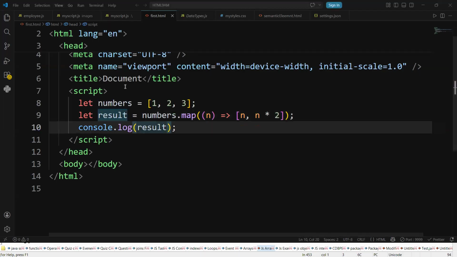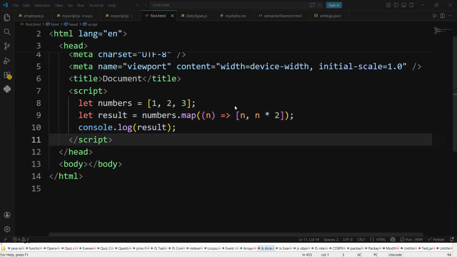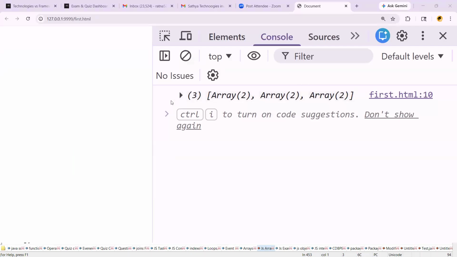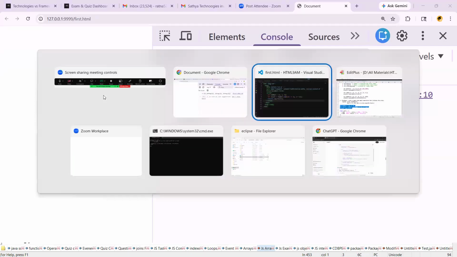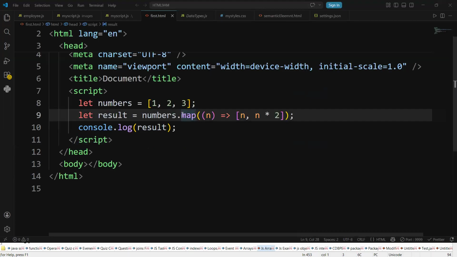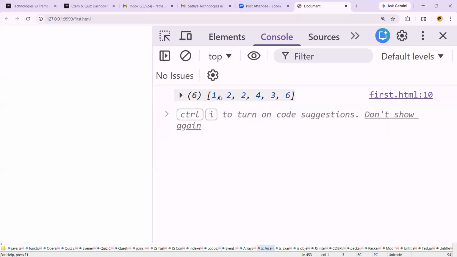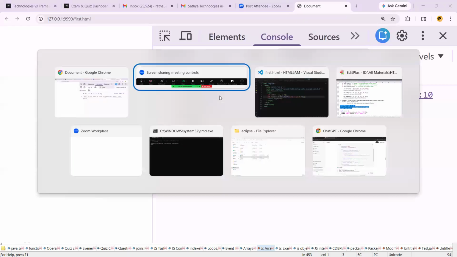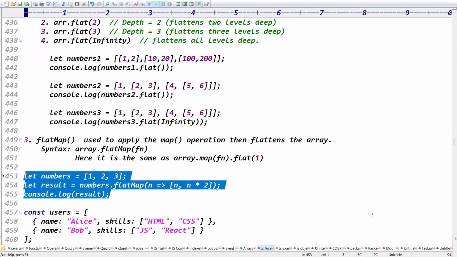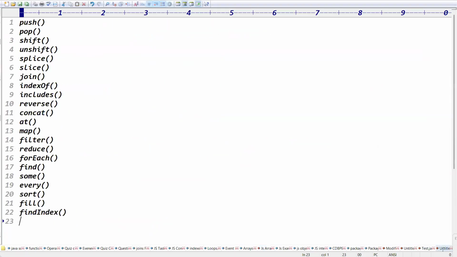Now what is the output for this example you got? We got the array of two like this. Then if you are using only map, you can make it a flat map. Flat map means you can check that the next array comes up flat. Flat will flatten the data, map will do the operation, and flat map will do operations with flattening. Exactly. Guys, that's enough.